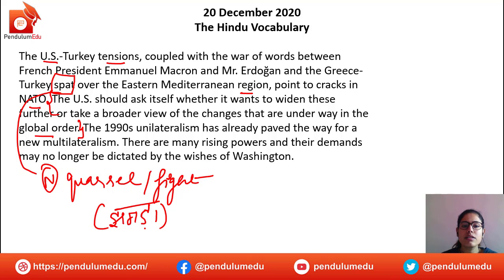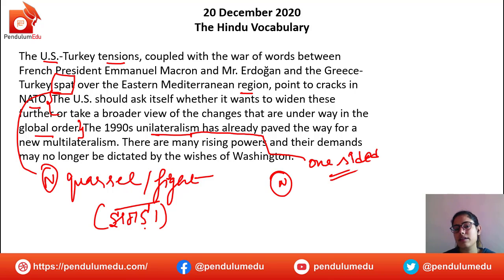The 1990s unilateralism, that is a one-sided decision. Unilateralism is a noun which is one-sided, ek tarfa. Unilateralism has already paved the way for a new multilateralism. There are many rising powers, and their demands may no longer be dictated by the wishes of Washington.